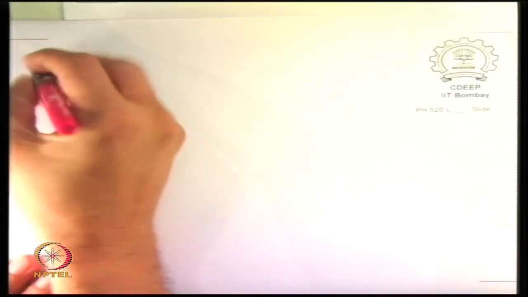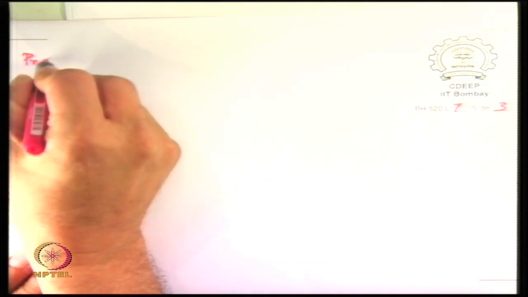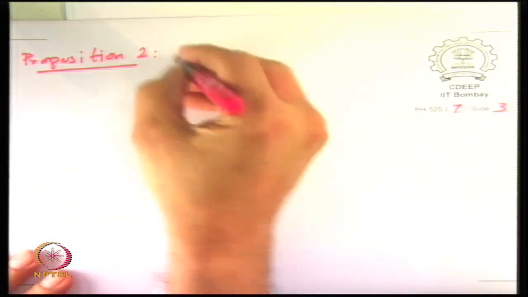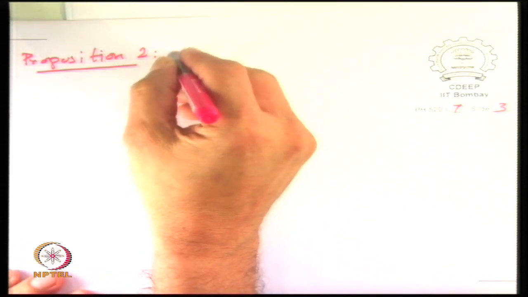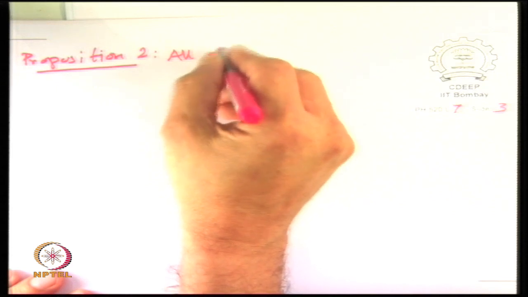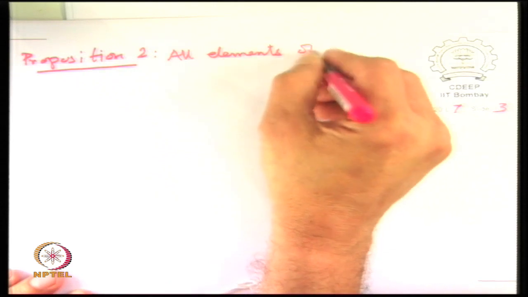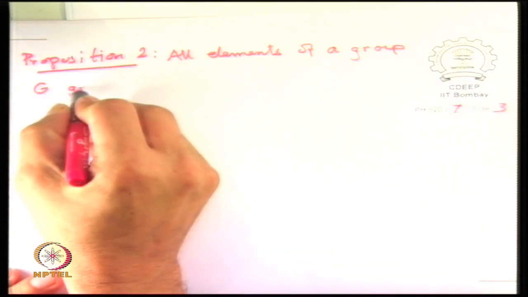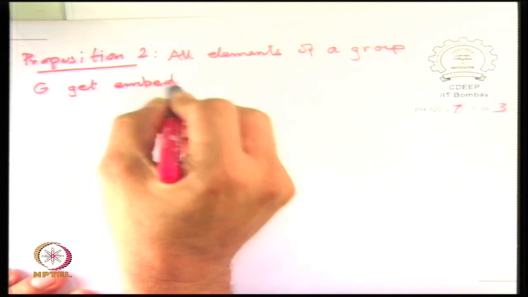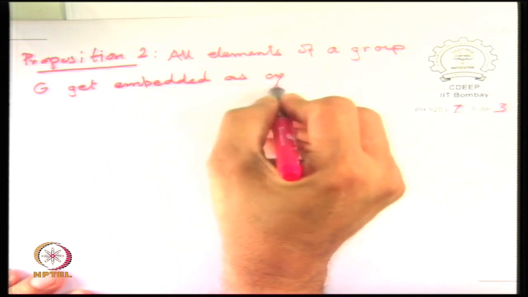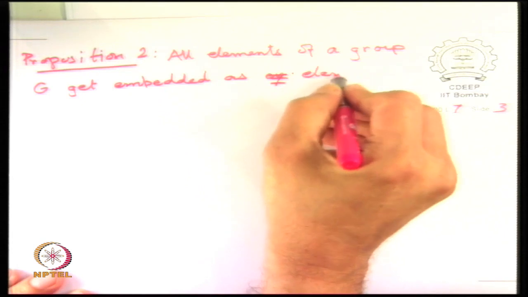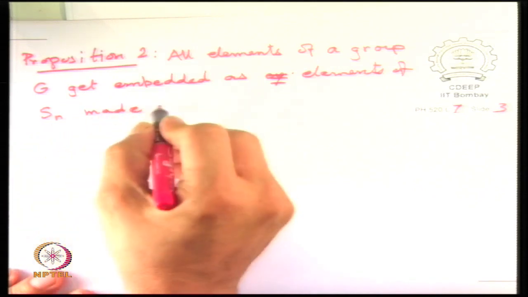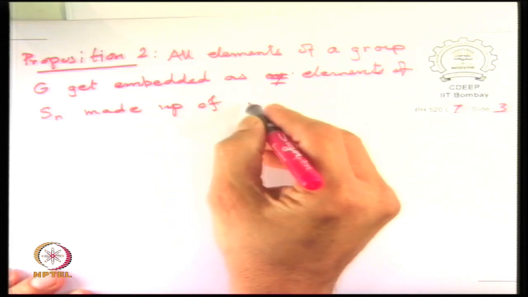So call this proposition 2, and the earlier one proposition 1. Proposition 2 is that a group G gets embedded as elements of Sn made up of cycles of equal length.